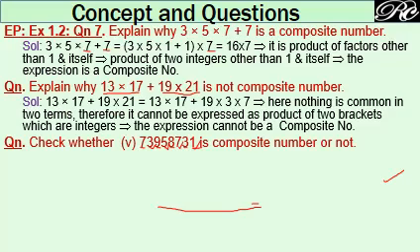Now see, 43 is not divisible by 3, so this number will not be divisible by 3. Now for 4, again not possible because it is not divisible by 2. 5, no, because the unit digit should be either 0 or 5. Now for 6, not possible, for that it must be divisible by both 2 and 3.